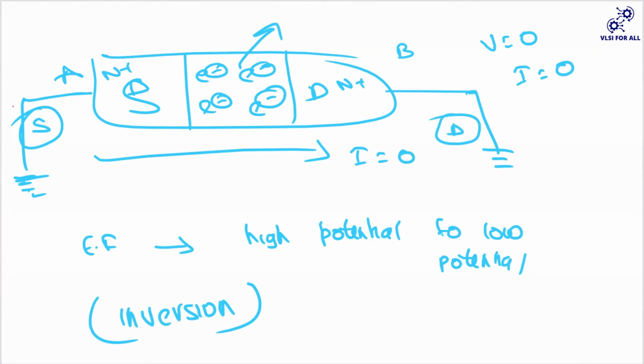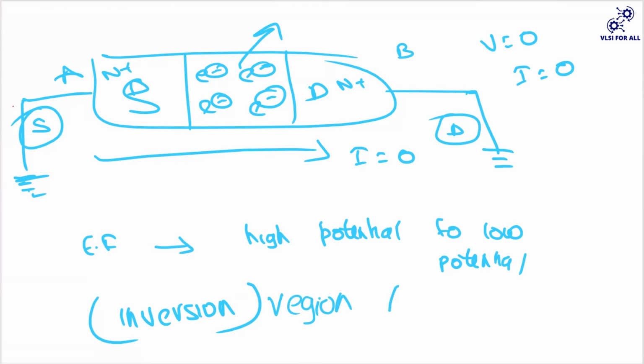Previously your substrate was p type, but if you observe your surface, it is full of electrons. So it has converted from p type to n type. It got inverted to n type. That is why we call this the inversion mode of operation, and this third region is the inversion region.